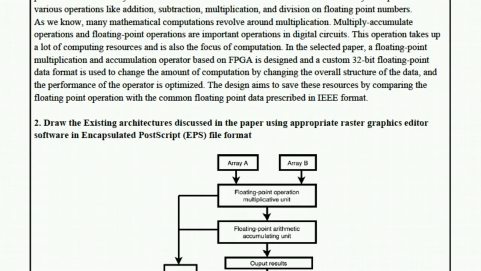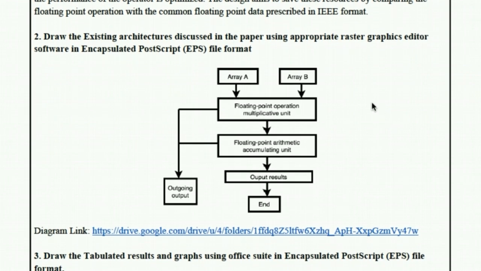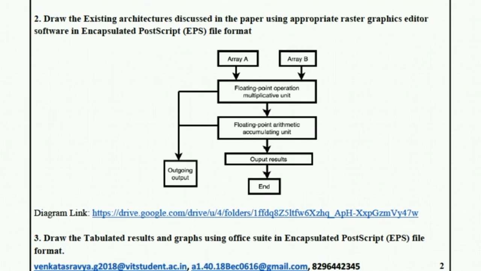So this is the existing architecture where we have two arrays. These arrays are the numbers. These numbers are passed to the floating point multiplicative unit and then to the floating point arithmetic accumulating unit, and then the result is output. As we know, multiplication not only involves actual multiplication, but it involves addition also. So that is the procedure that would happen, as displayed here.